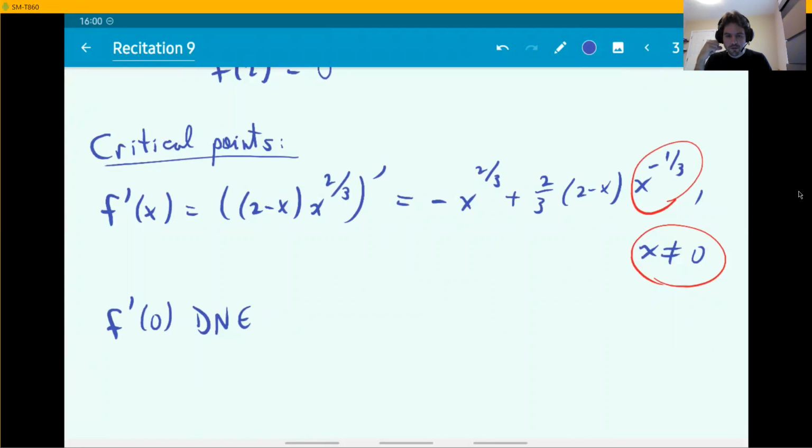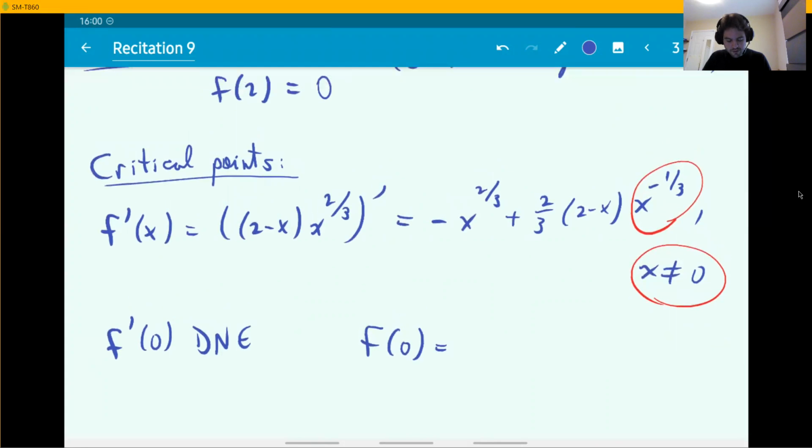So what does that mean for us? We have to keep track of the value of f of 0 as well. Remember, this is because it is a critical point. It is a candidate for being a global max point or a global min point. So let's compute f of 0. Go back to the function, which is right here. Well, this part here, 0 to the 2/3 is going to give you a 0. So this is a value that we record for later. Maybe I should be circling these guys.